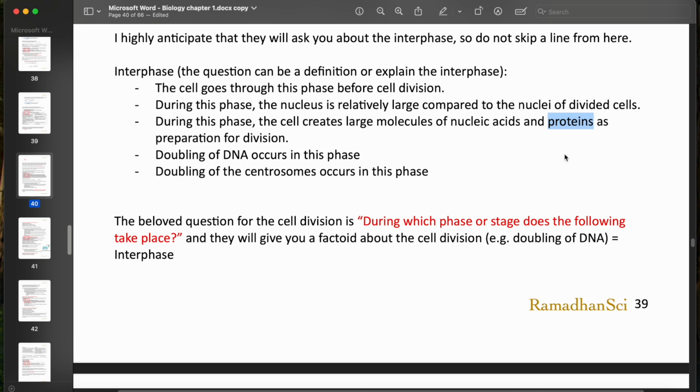I don't know if it's mentioned in this book, but this is a basic thing that you have to know, that the proteins are in the structure of chromosomes or the chromatins. So in order to double them, of course, I'm going to need to double my proteins. I'm giving you the whole picture in order to remember this.